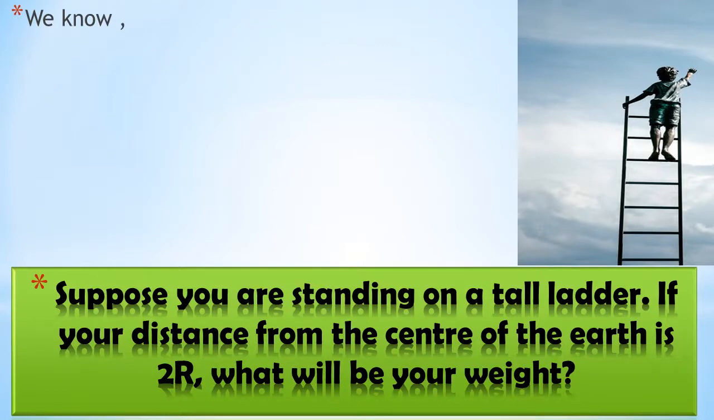Here we know that the formula for weight is mg, mass into acceleration due to gravity. The value of g I have written in the bracket: g is equal to GM upon R square. This we have solved in our previous video; you can check my description box. So g is equal to capital G, capital M upon capital R square, where G is the gravitational constant, M is the mass, and R is the distance between the two objects.